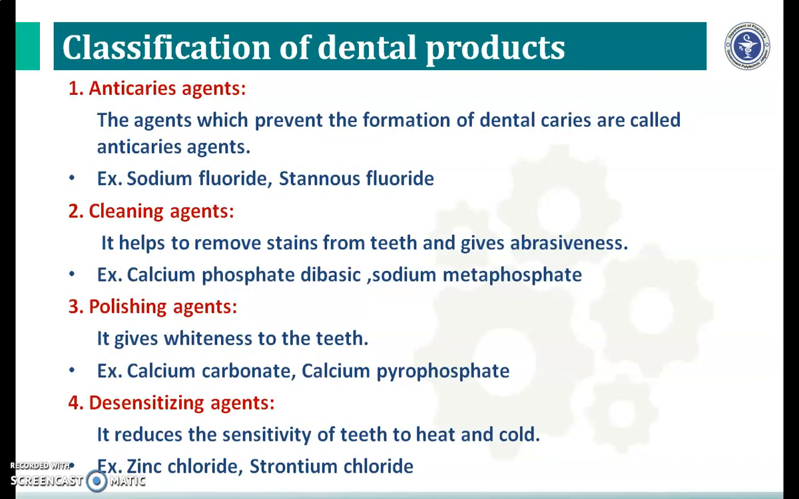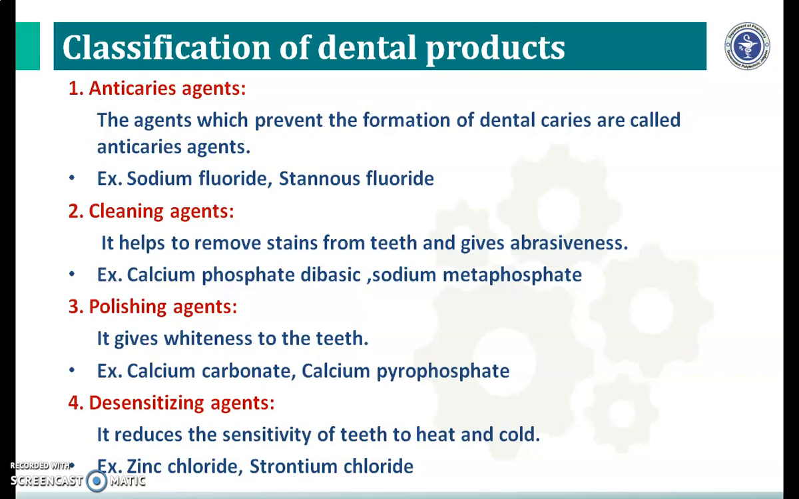Classification of dental products. Now there are four classes of dental products. First, anti-caries agents, cleansing agents, polishing agents, desensitizing agents. Now let's see one by one. First class, that is anti-caries agents. The agents which prevent the formation of dental caries are called anti-caries agents. In order to prevent dental caries and to maintain clean and healthy teeth, use of fluoride and their salts is well accepted in this class. The examples are sodium fluoride, stannous fluoride.